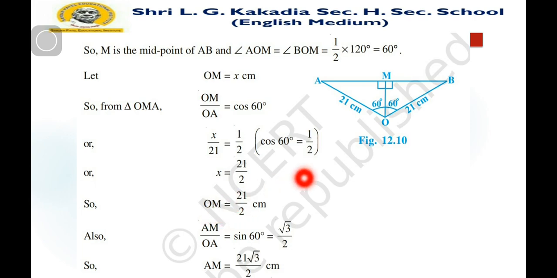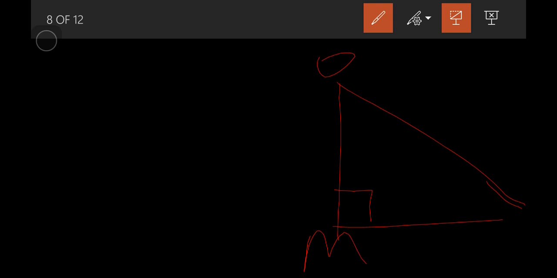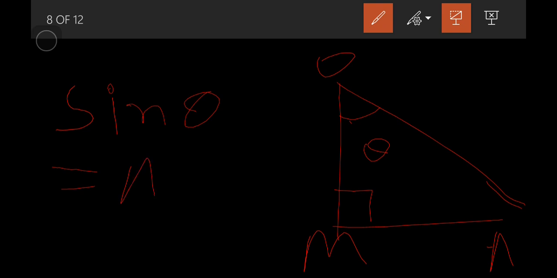As well, we want to find AM, and for that the formula of sin theta is the opposite side to theta, that is AM, divided by the hypotenuse OA.